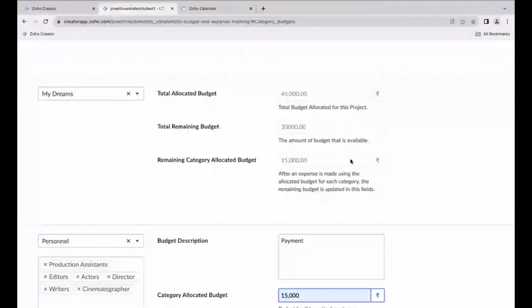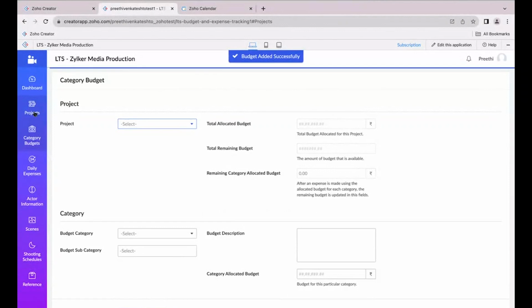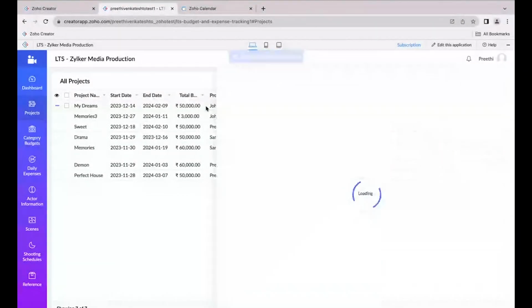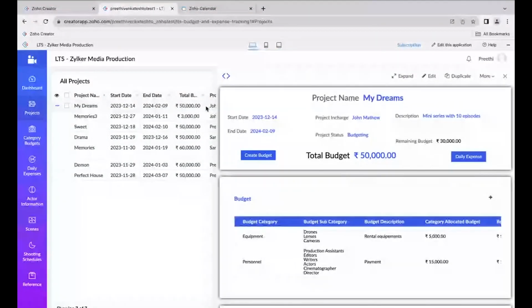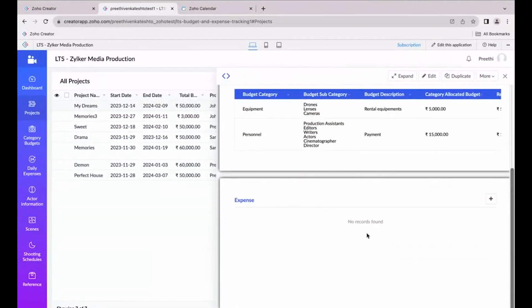So now I can get to see the total, and the remaining category total is getting auto calculated. Once I click on the submit button, it will get reflected in my detail view. So each and every production unit in charge can get to see the detailed report of what the budget is and what the expense is going to be. Now we have two budgets allocated. Let's try to add an expense.